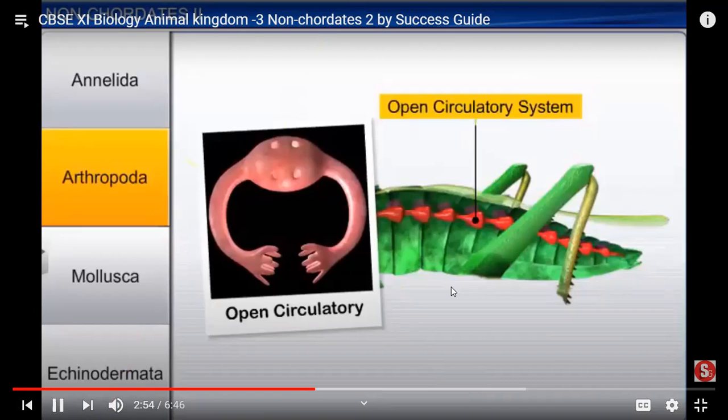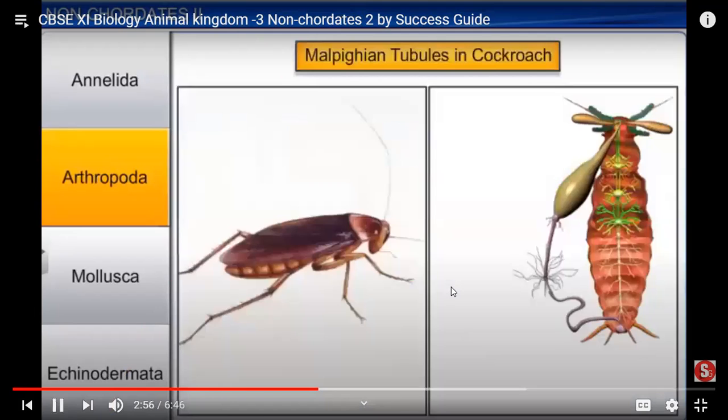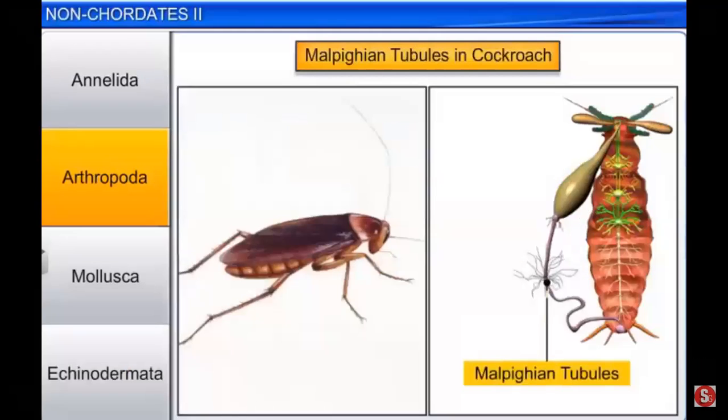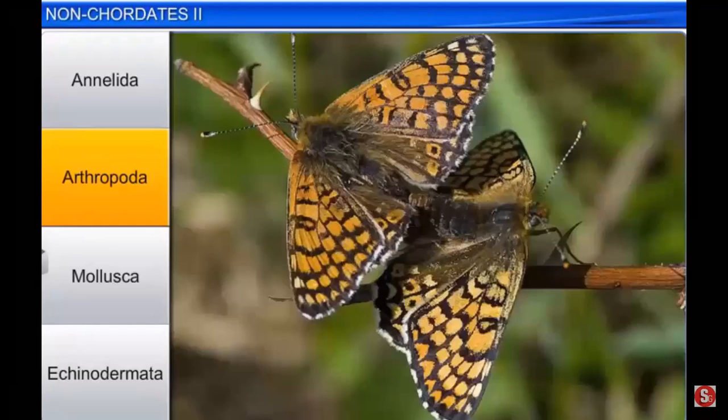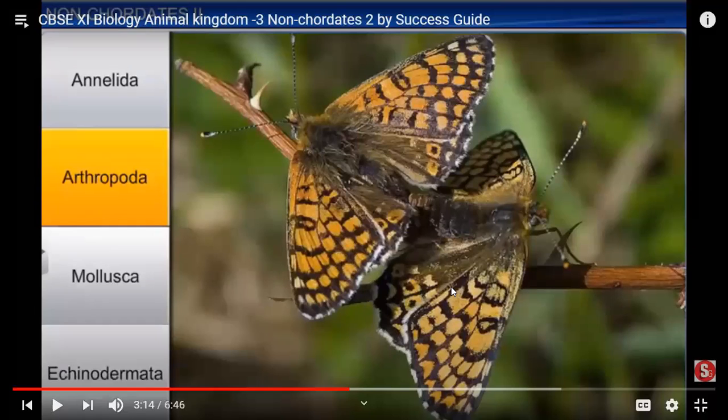Circulatory system. The Malpighian tubules in them function as the excretory organs. Remember the name, Malpighian tubules. Arthropods possess sensory organs like antennae, simple and compound eyes, and statocysts. In arthropods, they are a little more evolved than the annelids.